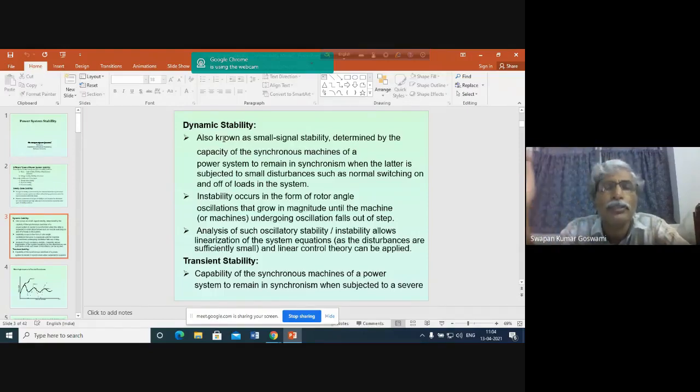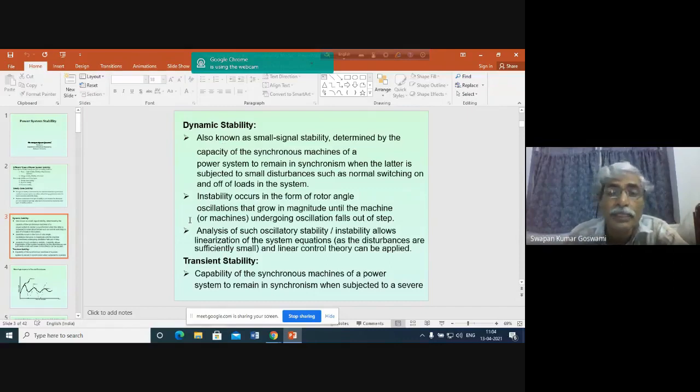constant situation of oscillation. These oscillations sometimes may grow because of the matching of this oscillation with the natural frequency of oscillation of the generator. As a result, instability of the generator may occur, or the generator may lose synchronism because the oscillation is growing. These oscillations, because of negative damping created by this excitation controller, ultimately may lead to the instability of the generator and may lead to the instability of the power system. So this is the problem of dynamic stability.